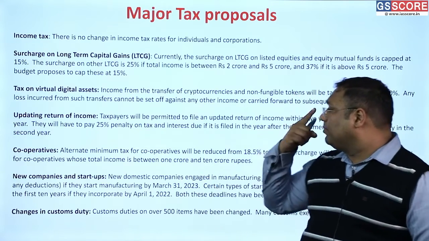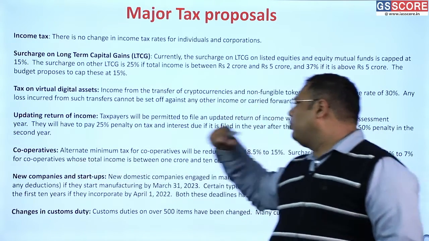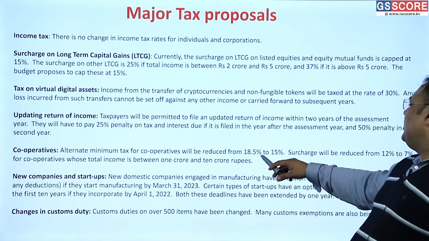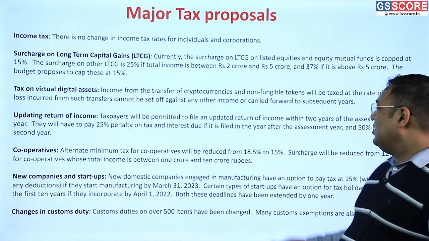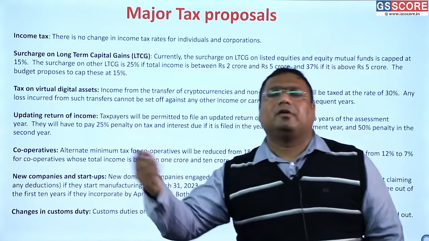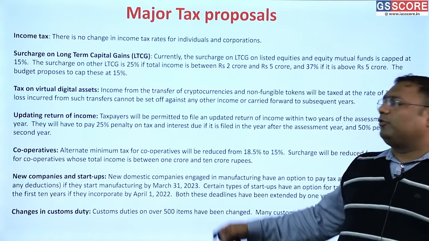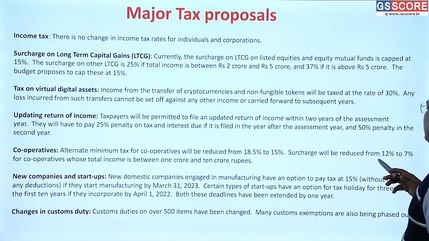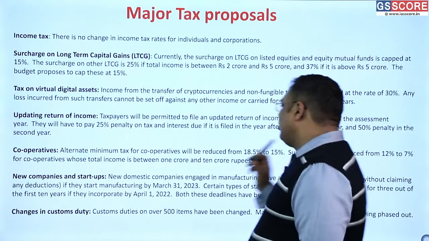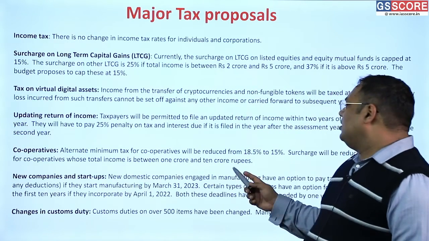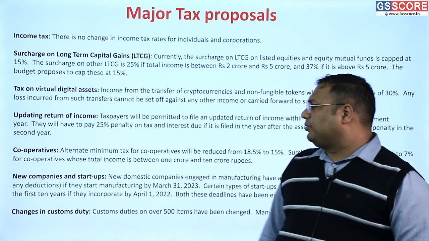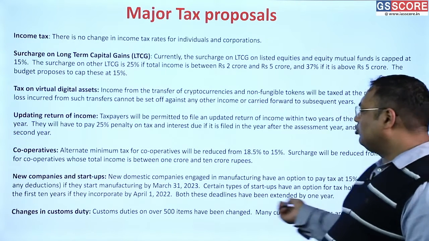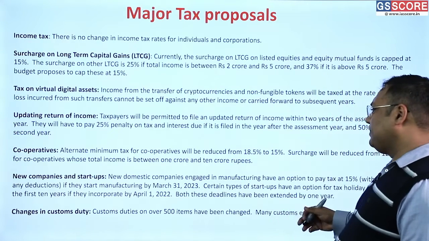So that is there. Then I've already mentioned the points on cooperatives. The alternate minimum tax is reduced on them from 18.5 to 15%. This is done because this was already done for the corporations. It was not done for the cooperatives, so now it is done for them also. Similarly, the surcharge is also reduced from 12 to 7%, where income is between 1 to 10 crore rupees. I've also mentioned the point about startups. These are also extended by another year.